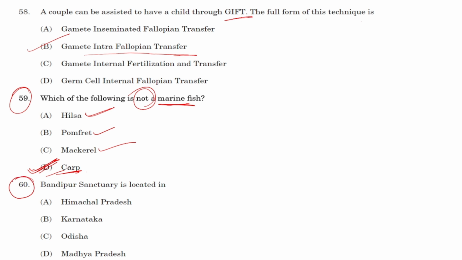Next, question number 60. Bandipur Sanctuary is located in south Karnataka, I remember. So it is a direct question. Option B will be the right answer.